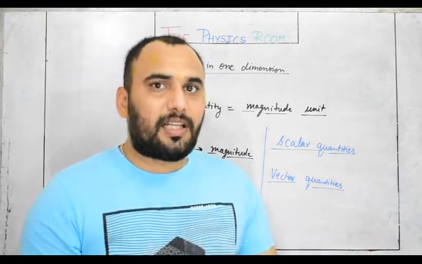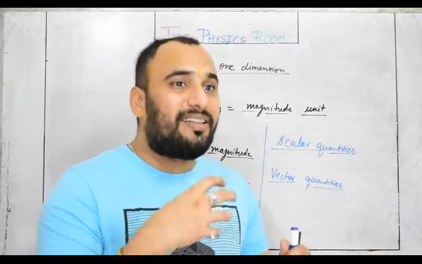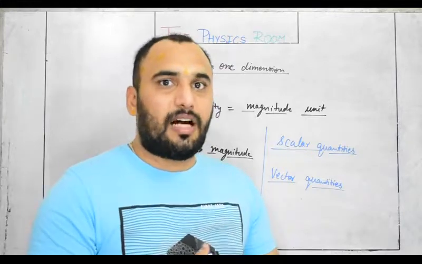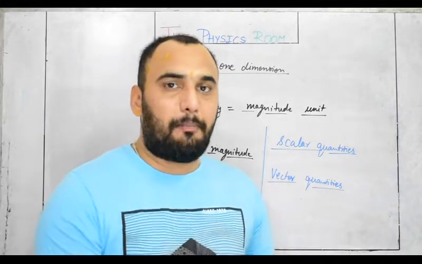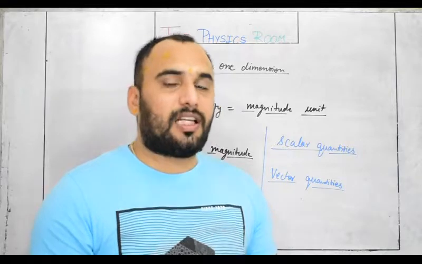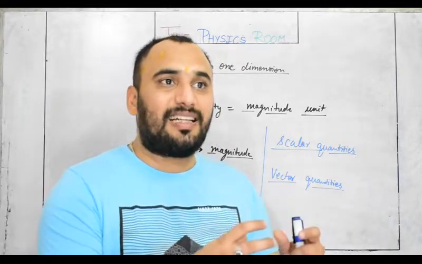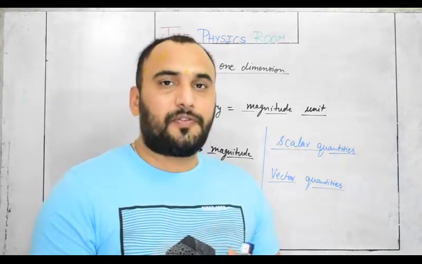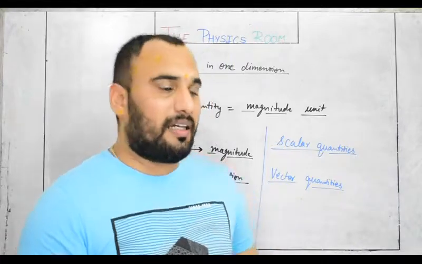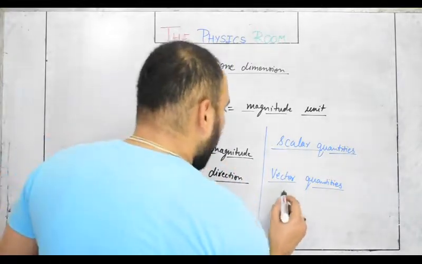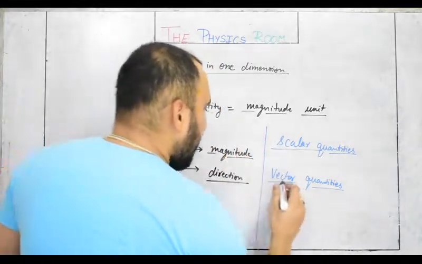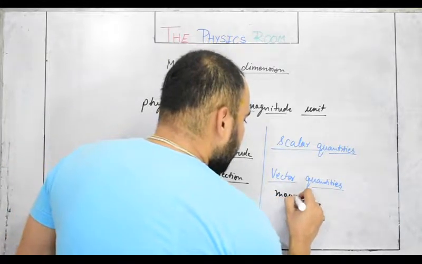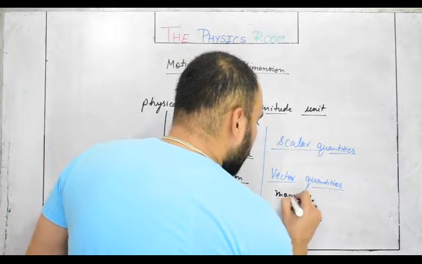So there are many physical quantities that are direction dependent, meaning without direction the information is incomplete. Such physical quantities in which direction is an essential part are called vector quantities. Vector quantities hold both things: magnitude with direction.